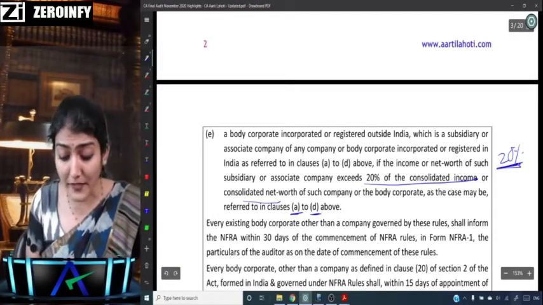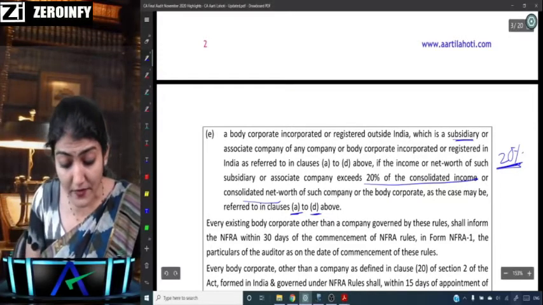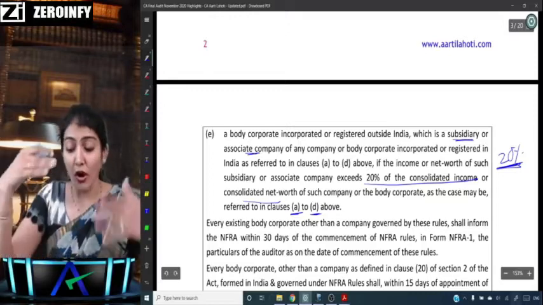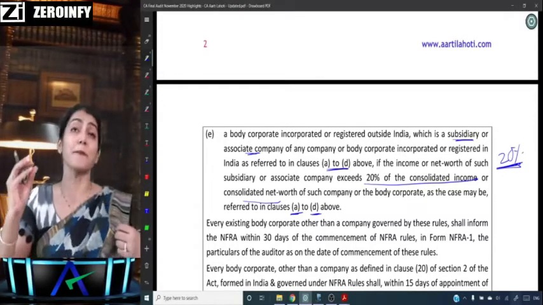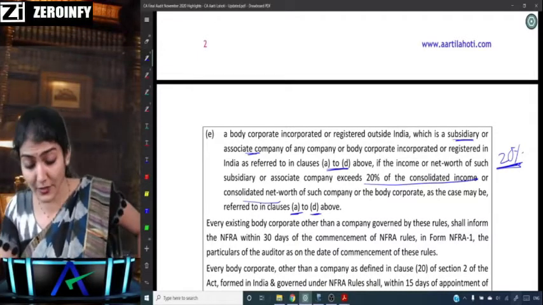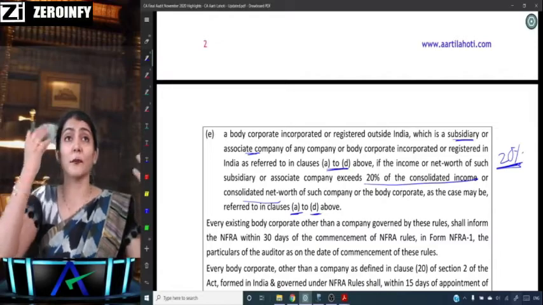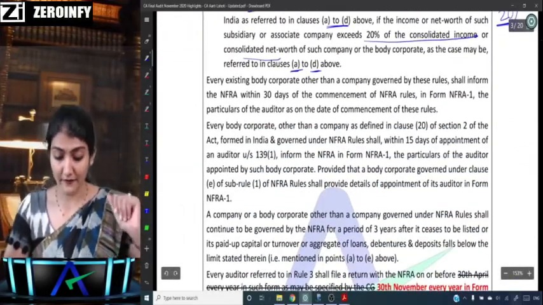A body corporate, incorporated or registered outside India, which is a subsidiary or an associate company of the companies referred to in A to D above, if it exceeds 20% of the consolidated income or the consolidated net worth of such company or body corporate, as the case may be. So that's the applicability of the NFRA.